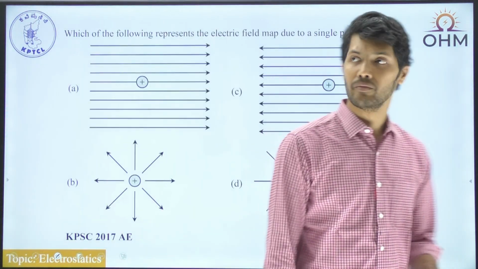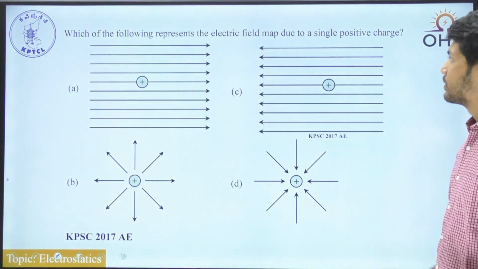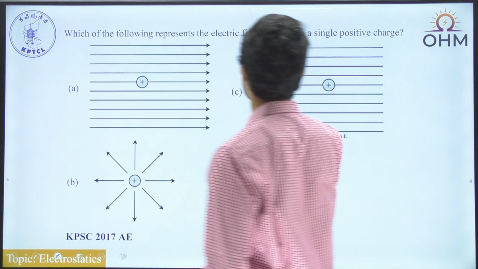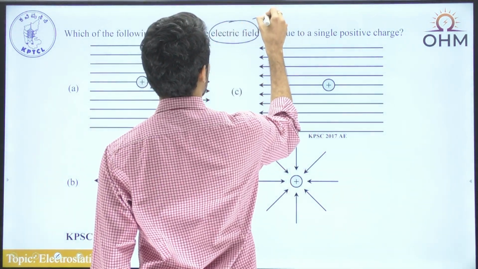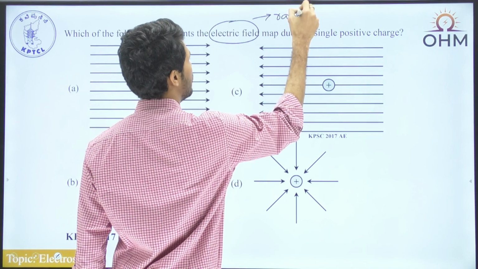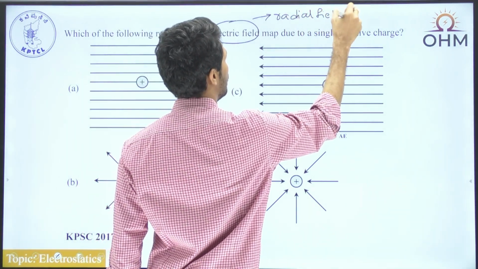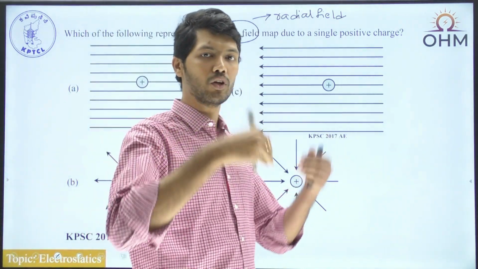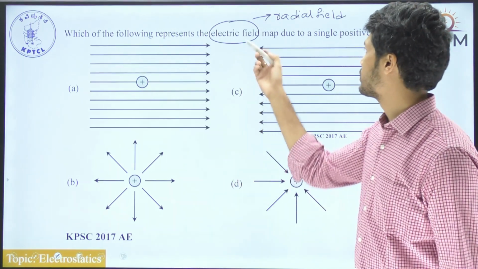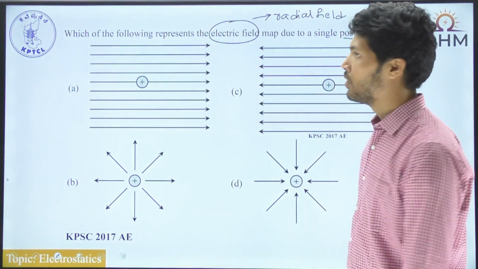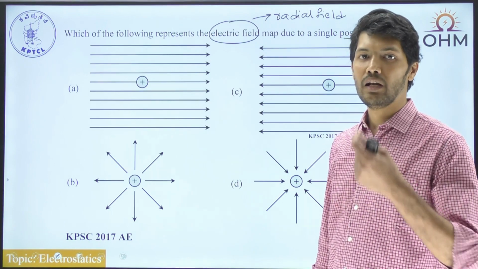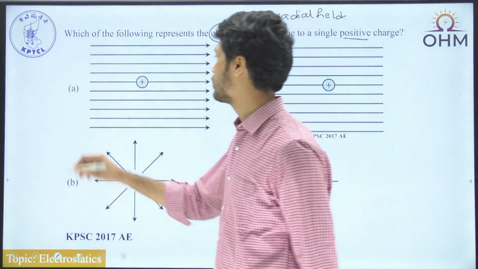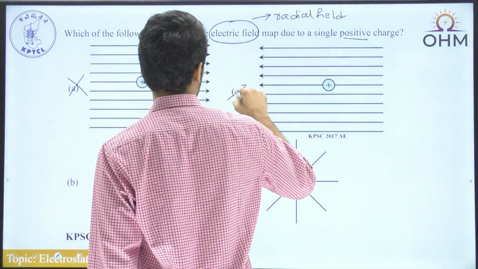So let's go for the next question. Which of the following represents the electric field mapped due to a single positive charge? And here the concept we are supposed to know is that electric field is always a radial field. Electric field flows radially outward from a positive charge and radially inward to a negative charge. And the charge given to us is a positive charge. So the direction of electric field has to be radially outward, that is, in the direction of the radius but outward. Obviously option A is wrong. Option C is also wrong.